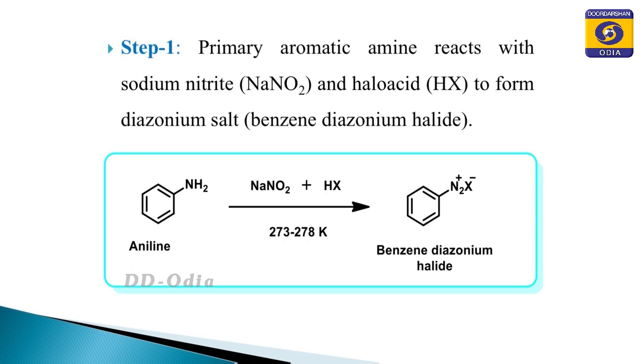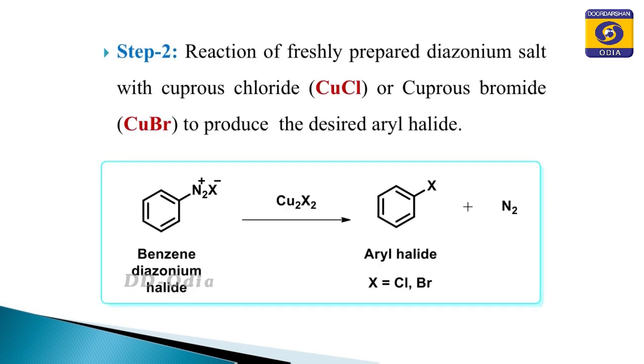Now the benzene diazonium chloride is prepared. What is the second step? The second step is how to prepare the haloarene, maybe chlorobenzene or bromobenzene, from this benzene diazonium halide. For that purpose, the freshly prepared diazonium salt from the first step is treated with cuprous halide, which may be cuprous chloride with hydrogen chloride for the preparation of chlorobenzene, or cuprous bromide in presence of hydrogen bromide to produce bromobenzene.